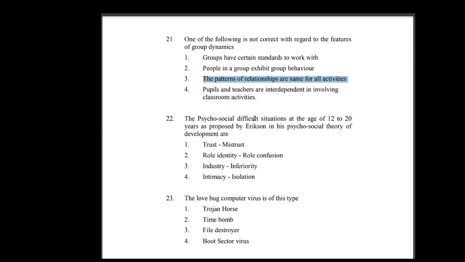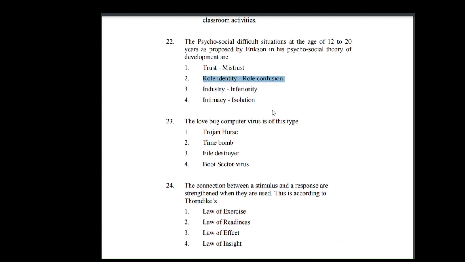22. The psychosocial difficult situations at the age of 12 to 20 years proposed by Erikson in his psychosocial theory of development are: 1. Trust, mistrust 2. Role identity, role confusion 3. Industry, inferiority 4. Intimacy, isolation. Option 2 is the correct answer. 23. The Love Bug computer virus is of this type: 1.